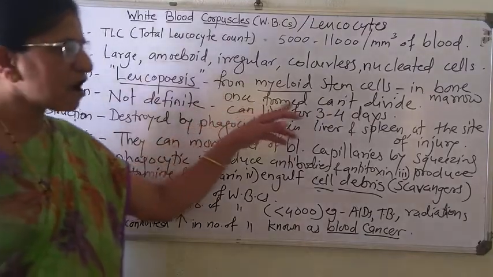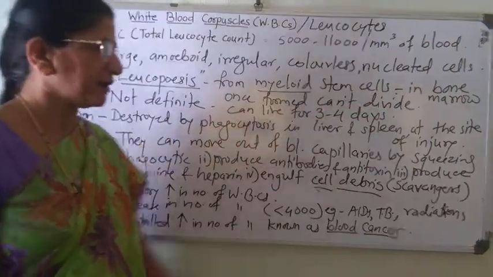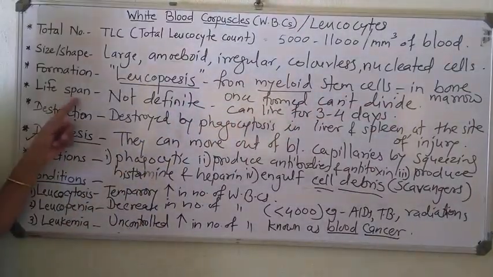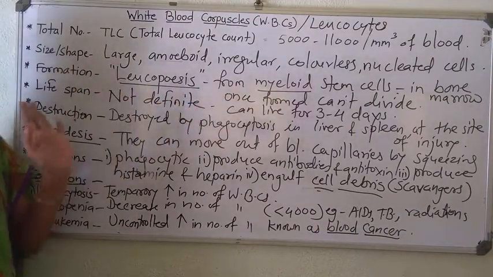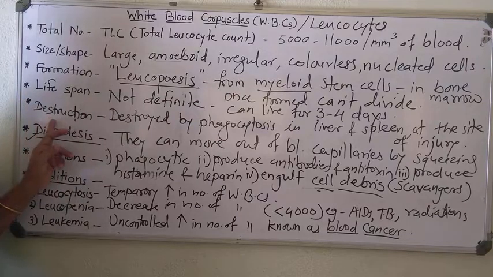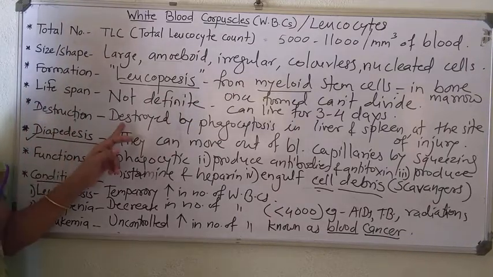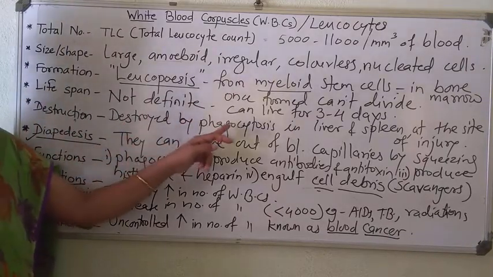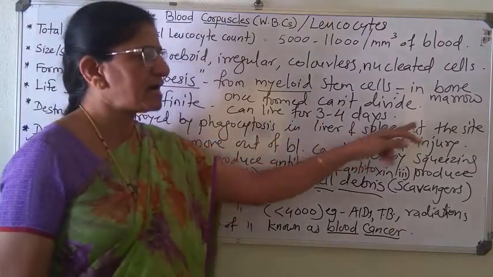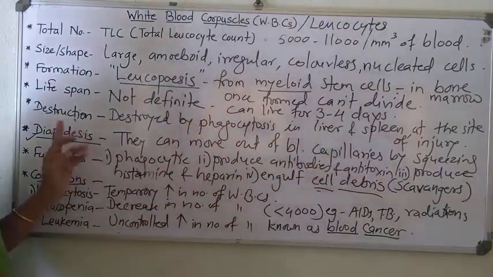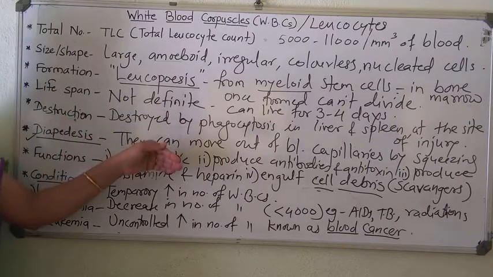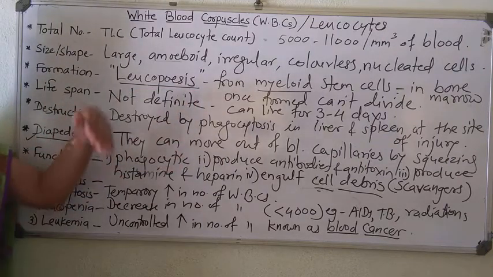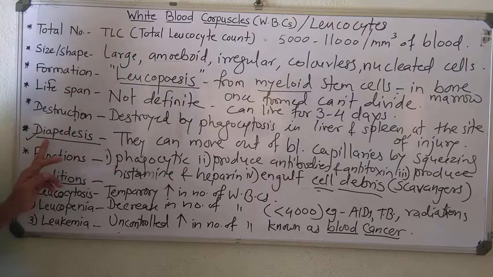But once they are formed, they cannot divide. Lifespan is not definite, but they can live for 3 to 4 days. Destruction: they are destroyed by phagocytosis in liver and spleen or at the site of injury. After their life is over, they are destroyed by phagocytosis in liver, spleen as well as at the site of injury.